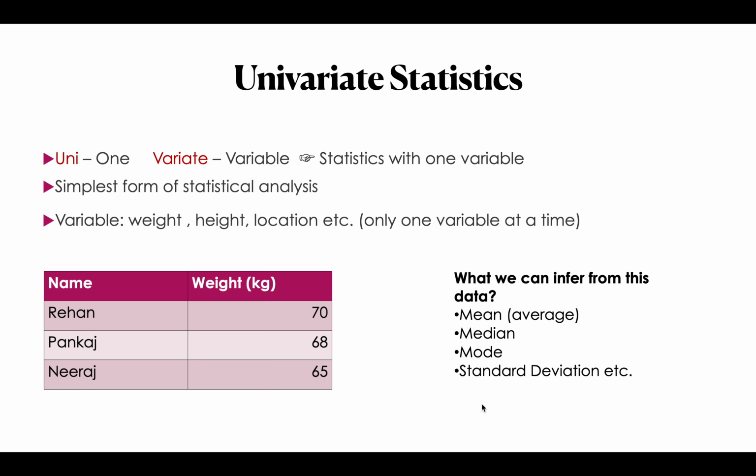And the very basic, the very initial things that we need to see is what type of data is there in the market, or how we can collect that data. So it will all make sense to you shortly. So first of all, what we have over here is univariate statistics, right? Don't worry, we will see what it is. See, univariate is basically made from two words. One is uni, that means one, and next is variate, that is variable. What it implies, it means statistics with one variable.